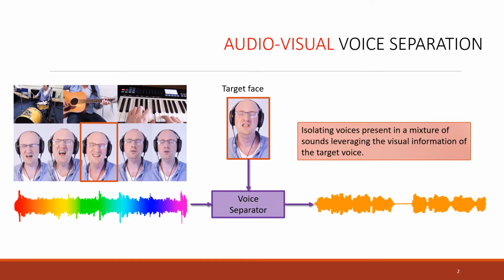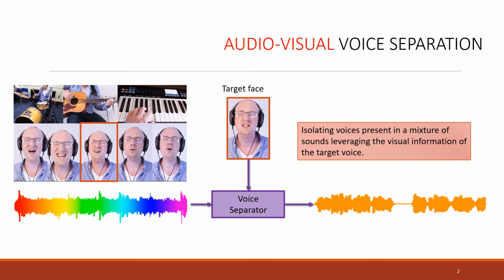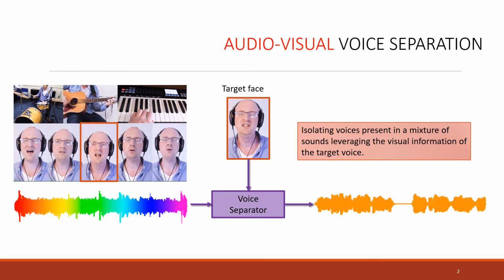Let's listen to an example. In this case, we can observe a challenging scenario, 5 different voices and 3 instruments. Our goal would be estimating the voice corresponding to the guy within the orange box.